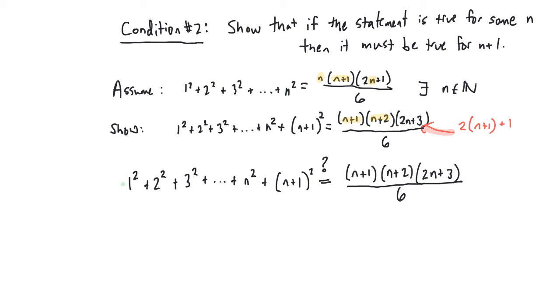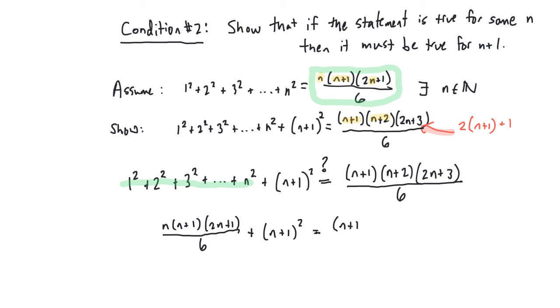And what that means is I am able to replace 1 squared all the way up to n squared with this handy little formula right here: n times n plus 1 times 2n plus 1 over 6. So I substitute that in, and then I add my n plus 1 squared, and I recopy the right-hand side.